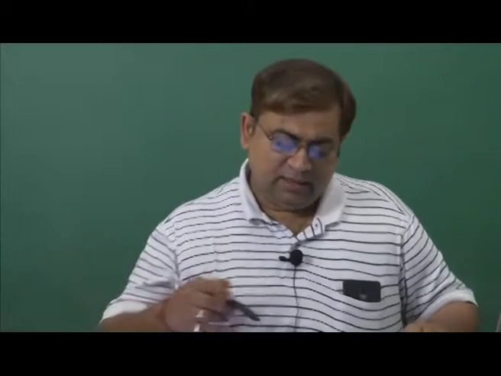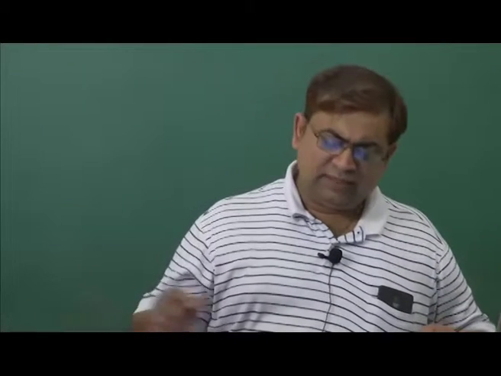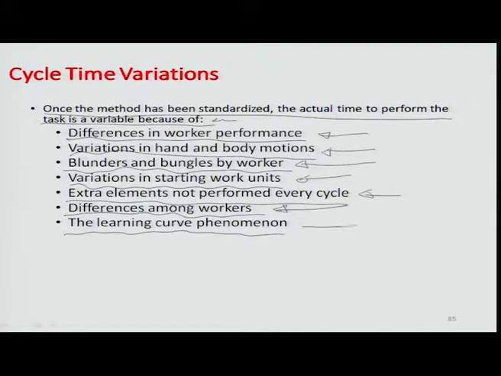There are many subtle differences and major differences between workers. Every worker may not have an equal amount of attitude or skill level to work, and therefore a worker may be a slow worker or a fast worker. And then there is of course the learning curve phenomenon. Supposing somebody is new and has taken up a particular station on a particular line, the person may not be very organized to learn.